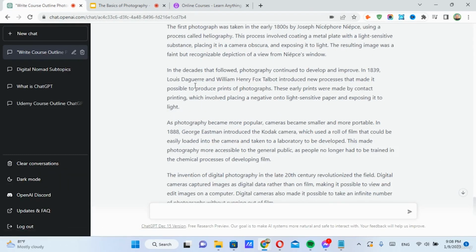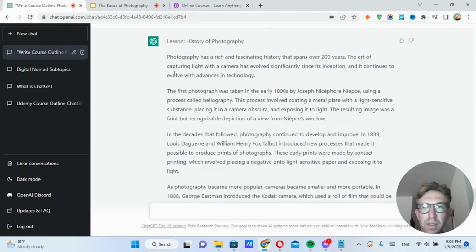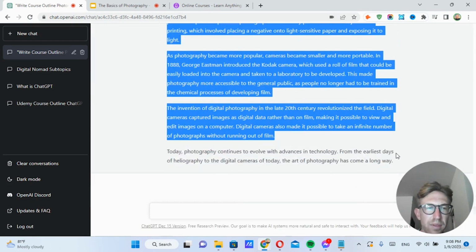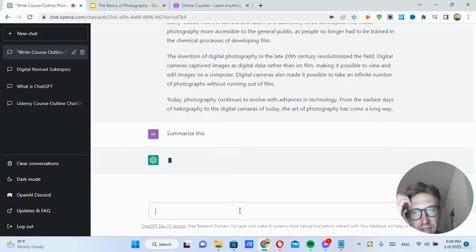So here we've got another very long paragraph, which obviously we should shorten down. So if we just say summarize this, right? Let's see what it does.